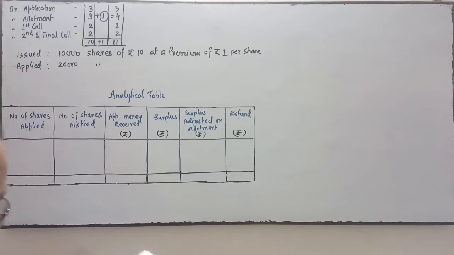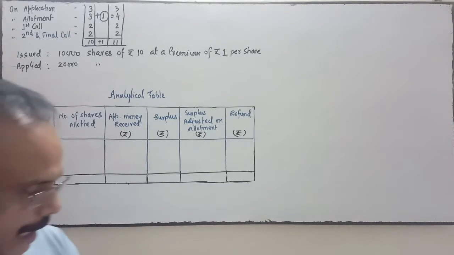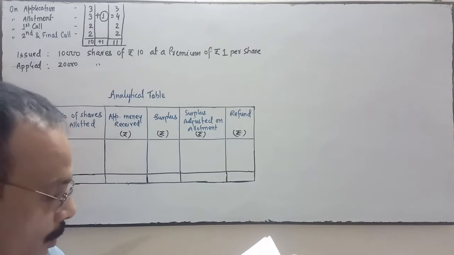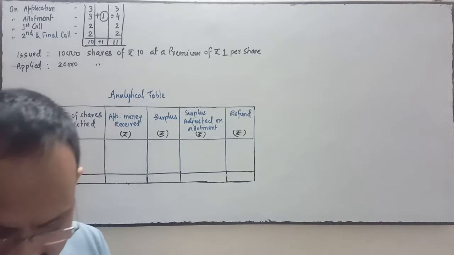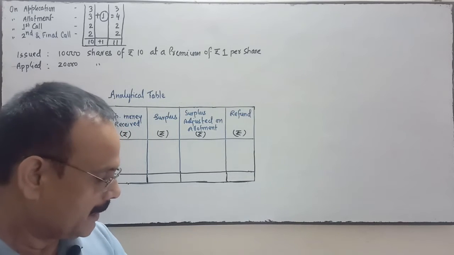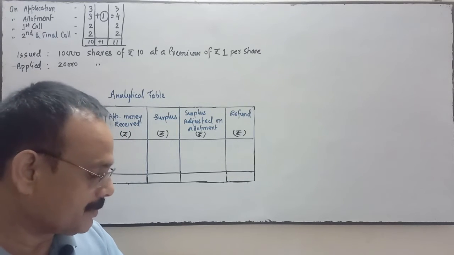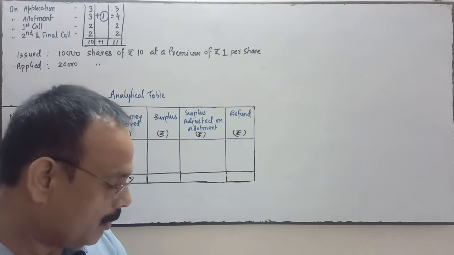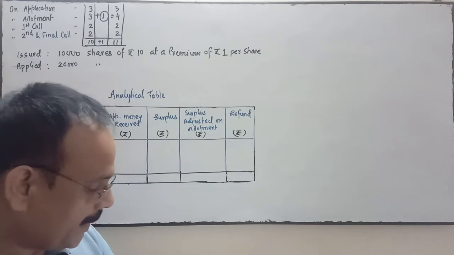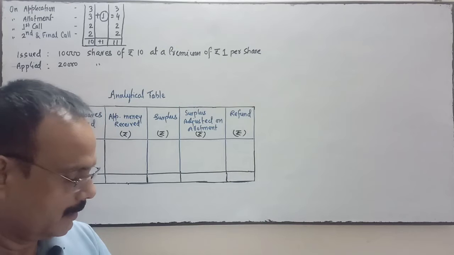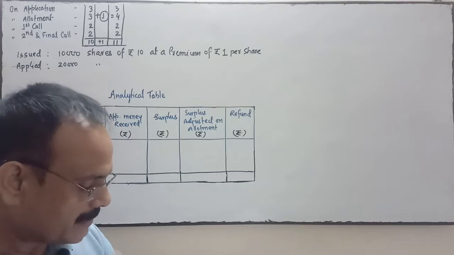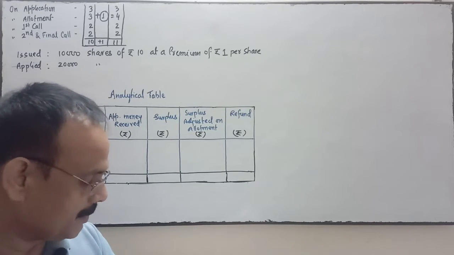Applications for 5,000 shares were rejected by the company and allotment was made proportionately to the remaining applicants. The directors made both the calls and all the money was received except the allotment,